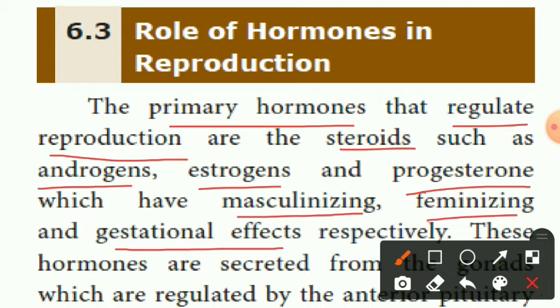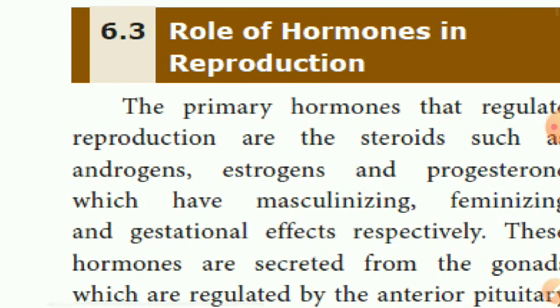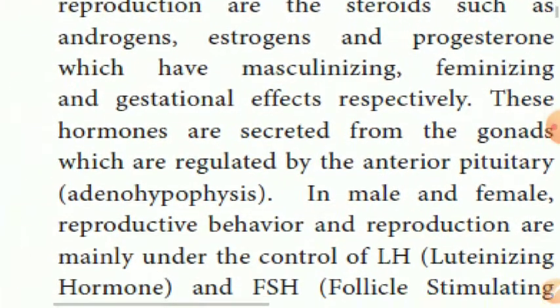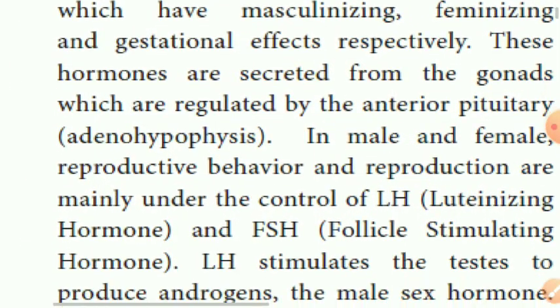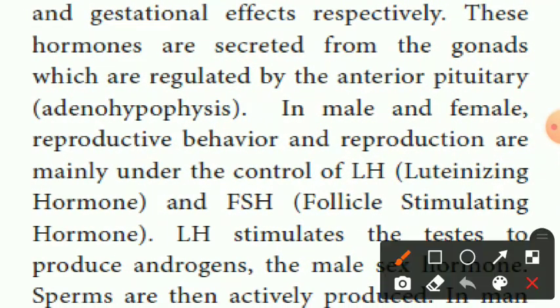These hormones are secreted from the gonads. Where is it secreted? From the gonads, which are regulated by the anterior pituitary, that means adenohypophysis. Anterior pituitary is otherwise called adenohypophysis.